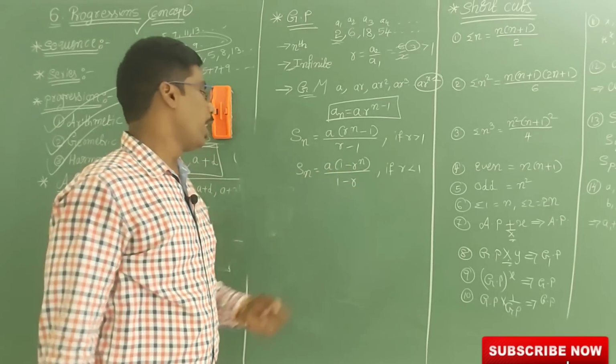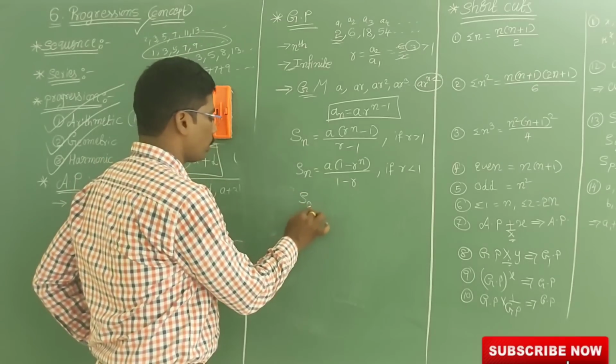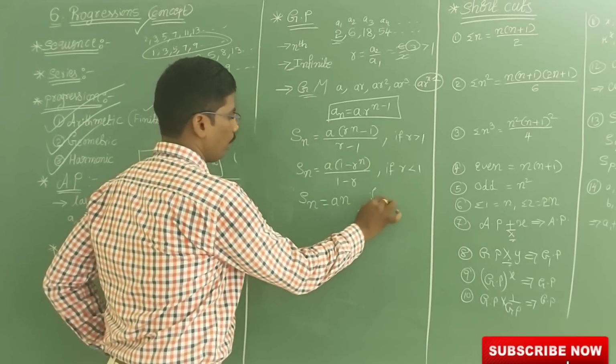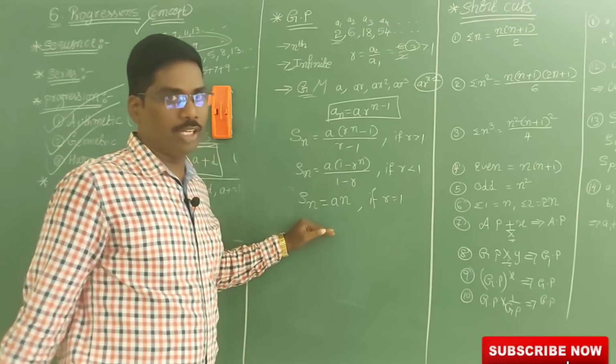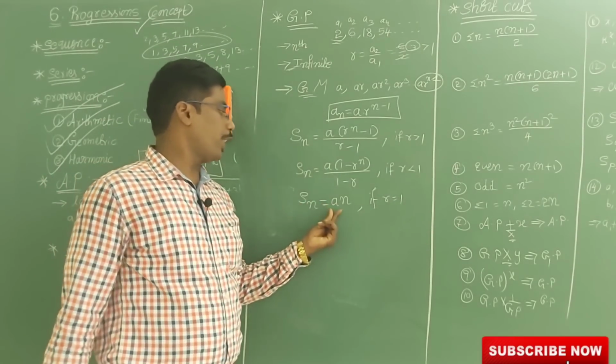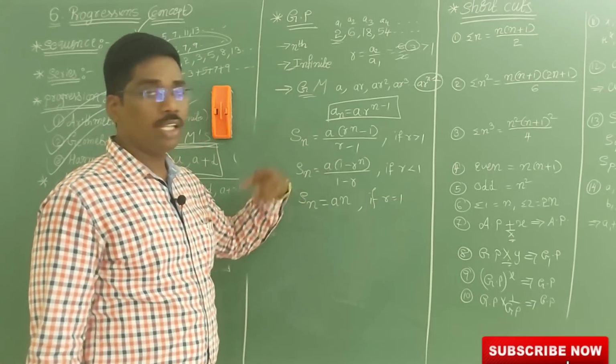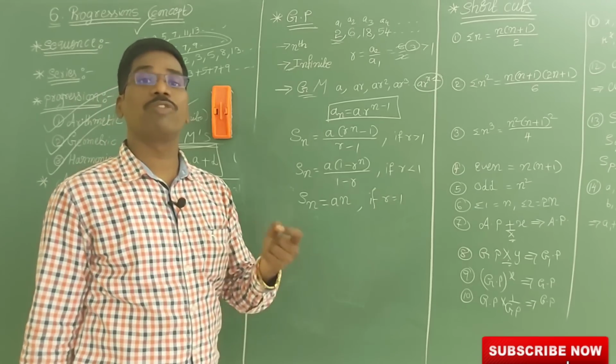This is the formula. And also sometimes, if R is equal to 1, then in that condition, Sn is equal to A into n. So these are the three formulas in geometrical progression for the sum of the n terms.